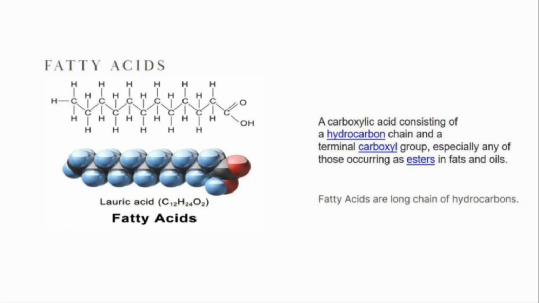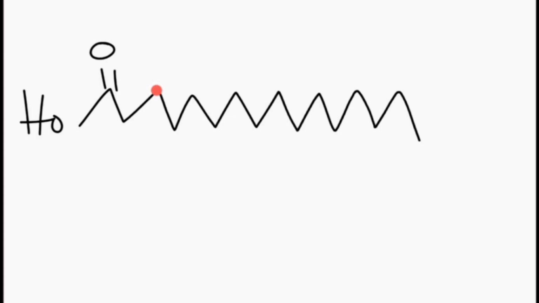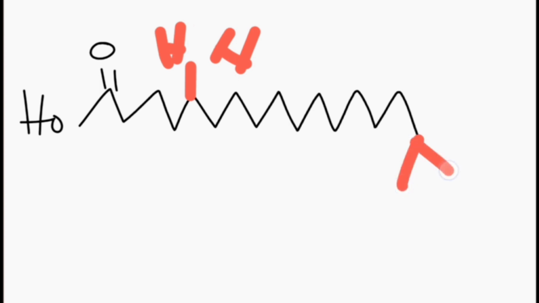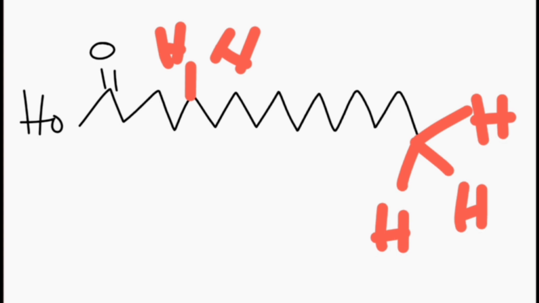First, we have fatty acids. What are fatty acids? Fatty acids are long chains of hydrocarbons that contain a carboxylic acid functional group at the end. So, here's an example of a fatty acid. This represents a carbon atom that contains hydrogen atoms. Carbon can only form 4 bonds, with 2 hydrogen atoms in the middle, and at the end 3 hydrogen atoms. So, a fatty acid is mostly made up of hydrocarbons.